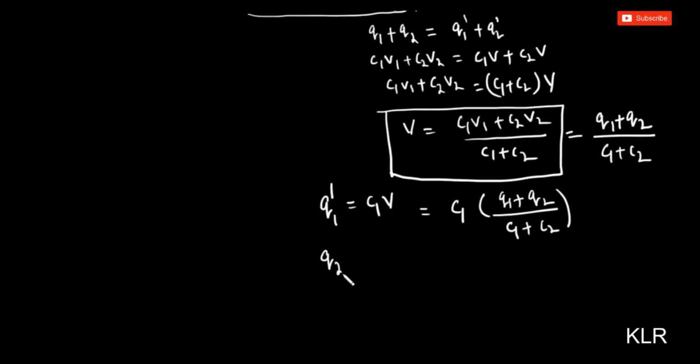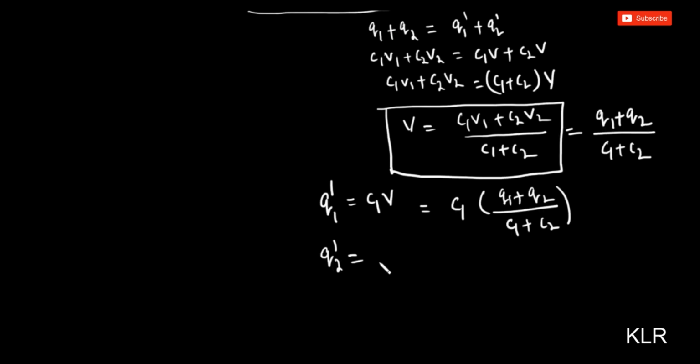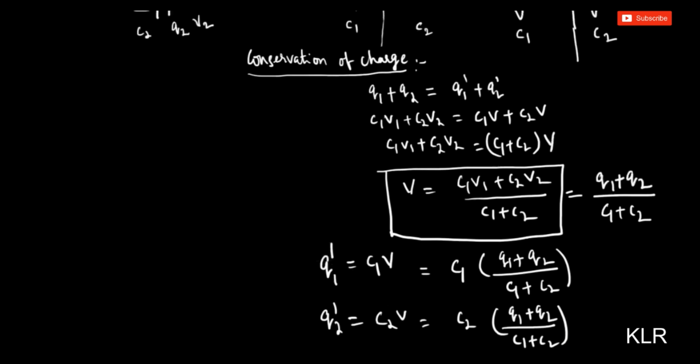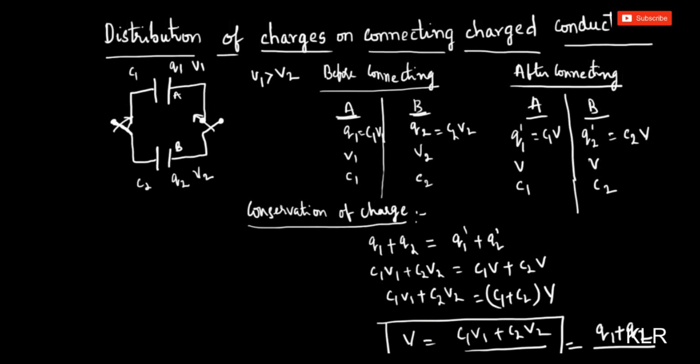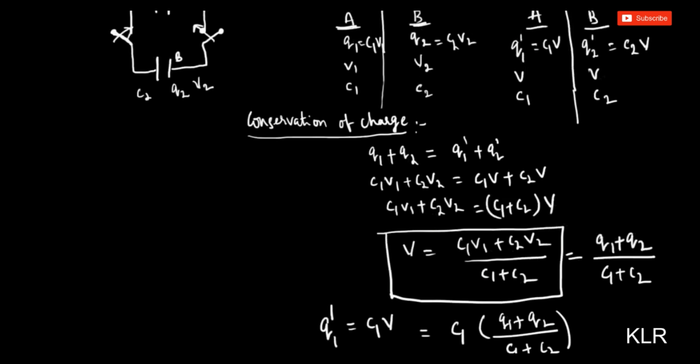Similarly, I can write Q2 dash. Q2 dash is the charge after connection. Q2 dash is equal to C2 into V, which can be written as C2 into Q1 plus Q2 by C1 plus C2. Total charge by total capacitance, we can also write. Okay, now here this is Q1 dash and Q2 dash. This is how we need to calculate.